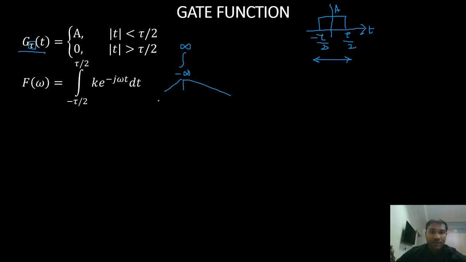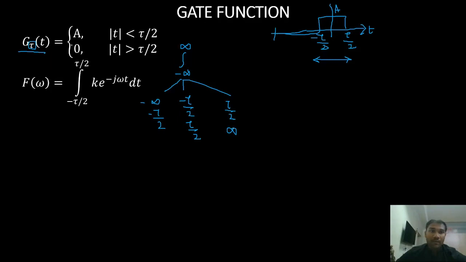The first one is from minus infinite to minus tau by 2, right? The second one is minus tau by 2 to plus tau by 2, and the third one is tau by 2 to infinity.